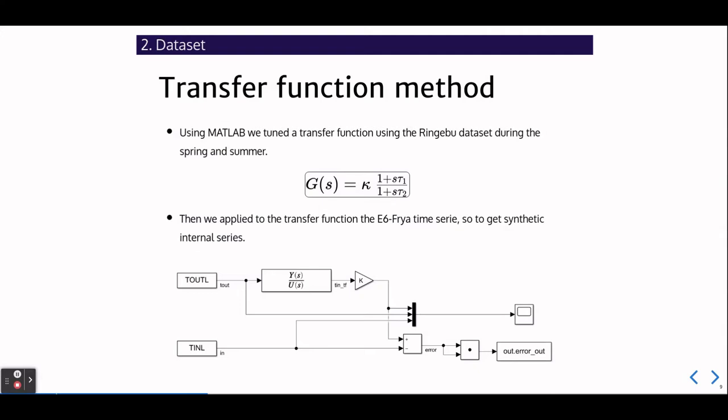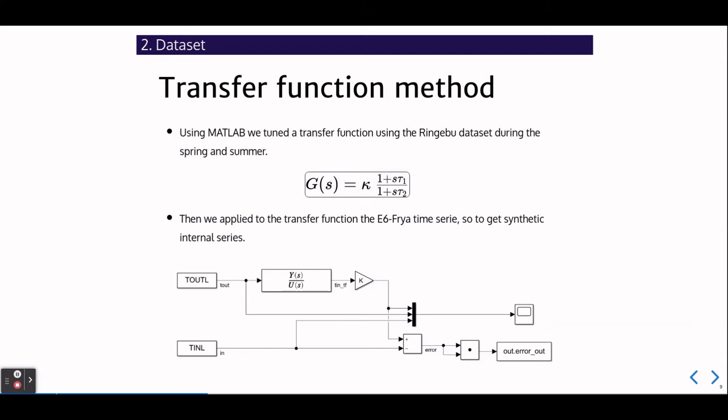In order to reconstruct the internal time series, we proceed as follows. At the beginning, we tune the parameters of the transfer function, and to do so we use the Ringebu dataset limited only to the warm season, meaning spring and summer. The evaluation of the best parameters is just done with a grid search with an L2 loss between the real internal temperature and the reconstructed one.